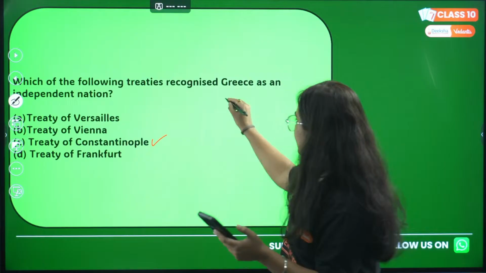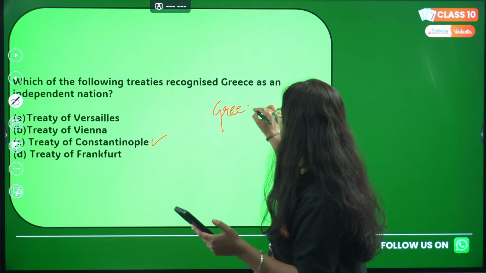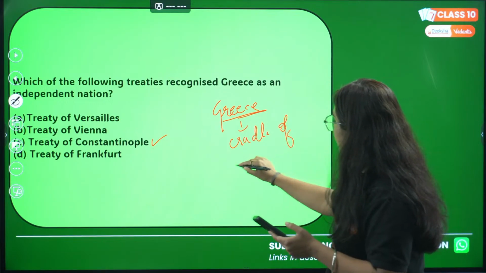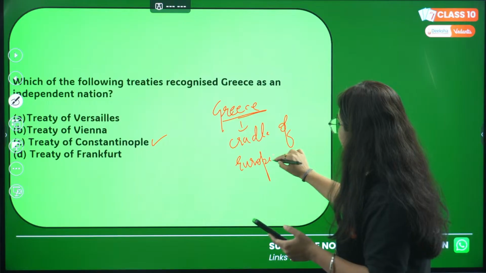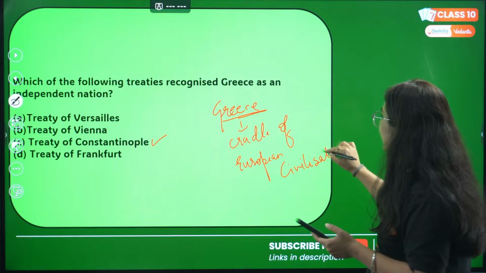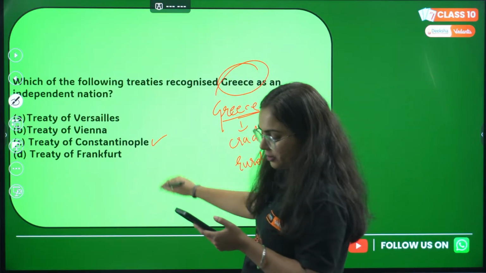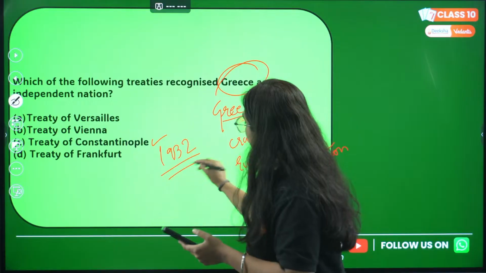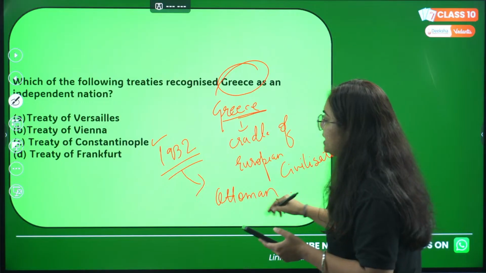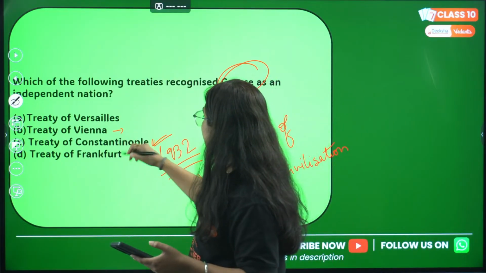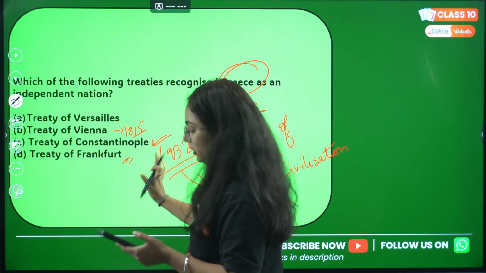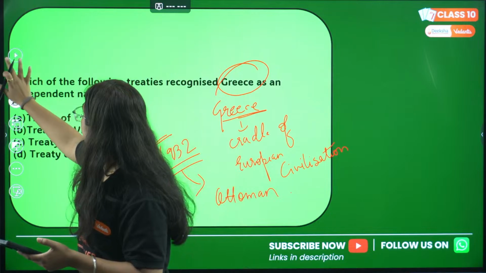Okay. So basically, the Greece region was a cradle of, it is referred to as what? Cradle of European civilization. This can also be asked as an MCQ type of question, which of the following is a cradle of European civilization. So Greece is a cradle of European civilization. In 1832, it got independent from the Ottoman Empire, and the treaty that was signed was the Treaty of Constantinople. Vienna Treaty is somewhere related to 1815 Napoleonic War. Treaty of Frankfurt, not here. Versailles, not here. C. Okay. Next,